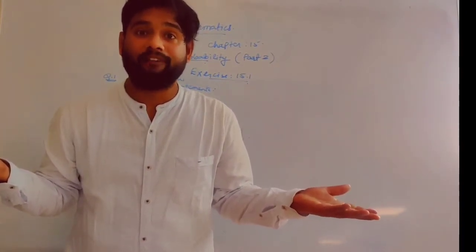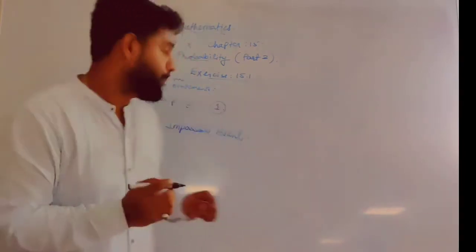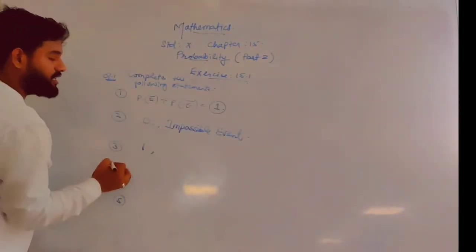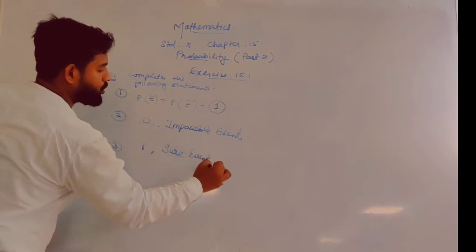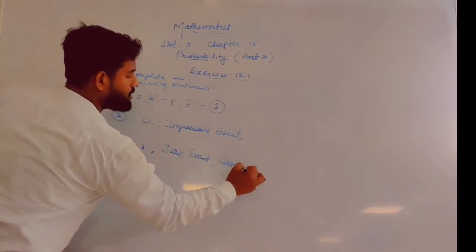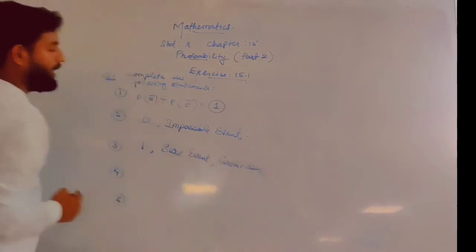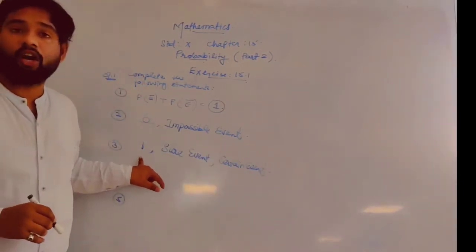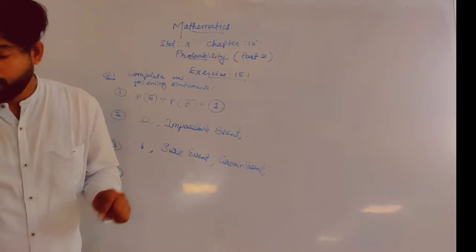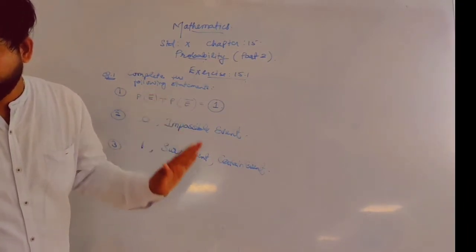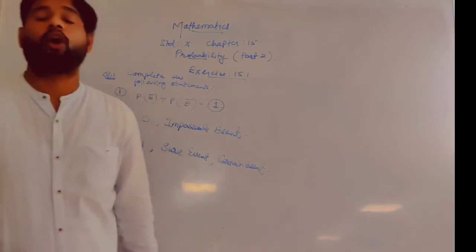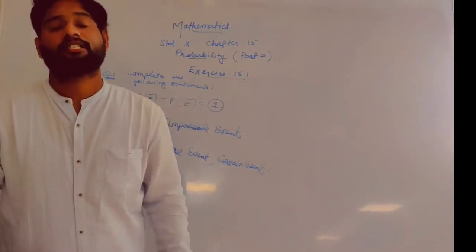What is the probability of it? The probability of that thing is always going to be 1. And what is that event called? Sure event, or sometimes you can also call it a certain event. So the probability of any sure event is always going to be 1. So the first blank: the probability of an event that is certain to happen is 1. Such an event is called a sure event or certain event.